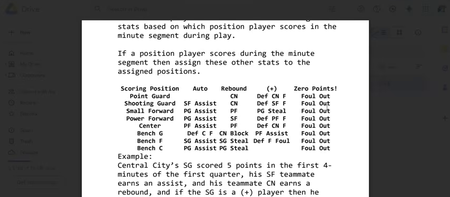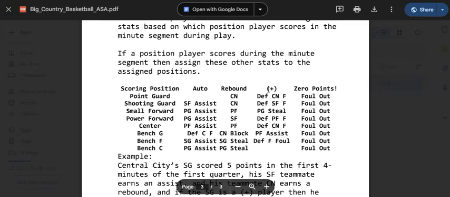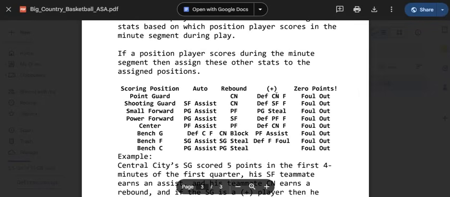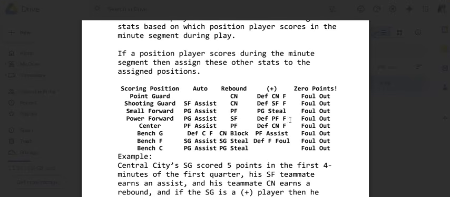But if a player, right, so again, we're not going to actually count fouls. This just tells you why the point guard drew that bonus shot, because the opposing center fouled. I guess there's a chance you could have the point guard show up 5 or 6 times in a game, which would cause a foul out for the opposing center. And you could just track at the end of the game that the opposing center fouled out. Just don't take the opposing center out of the game until the game's over. You can indicate that he fouled out at some point. He just won't foul out. You just wouldn't take him out of the game. But I guess you could if you wanted to sub out your center due to fouls.